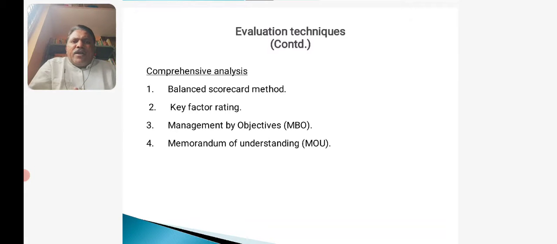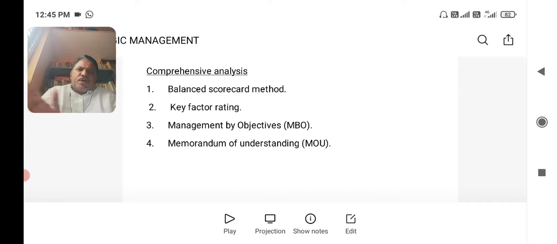Then R stands for realistic. It should not be imaginary, it should be realistic. Then T stands for time bound. There should be a given time period to complete one objective. So the establishment of objectives needs specific objectives, measurable objectives, attainable objectives, then realistic objectives and time bound objectives. This SMART formula is to be kept in mind while framing the management by objectives.